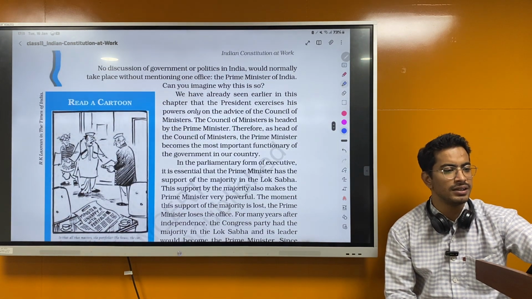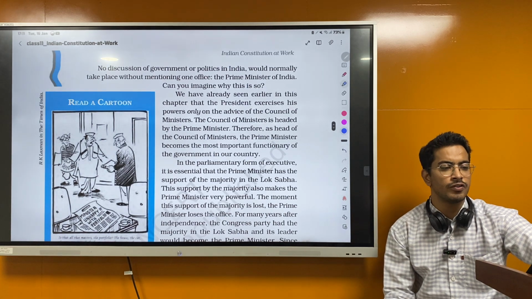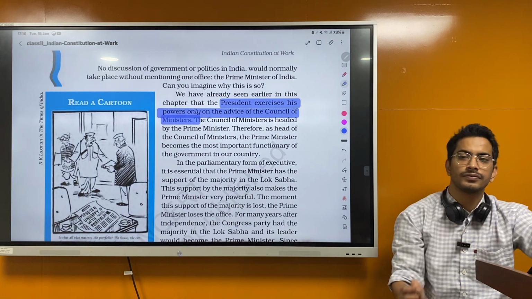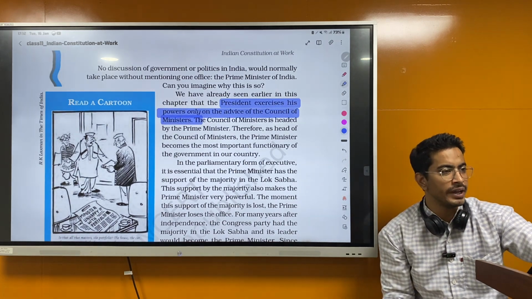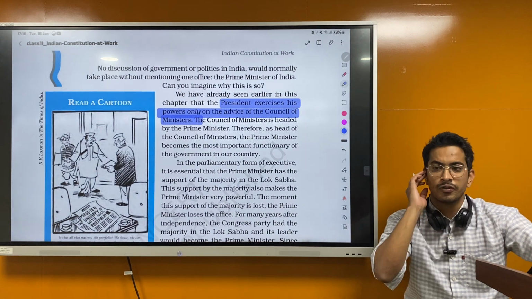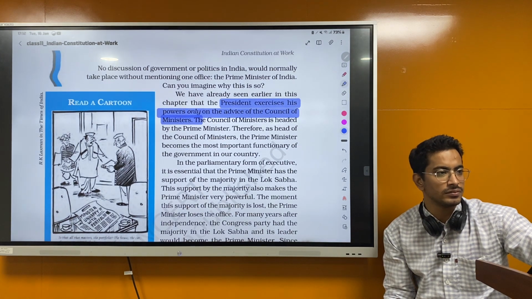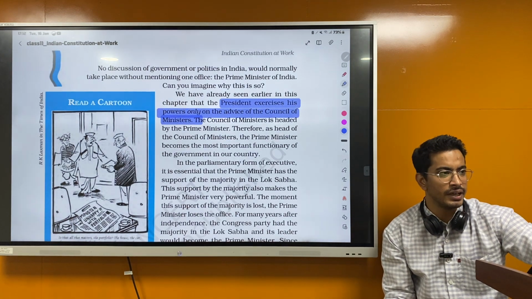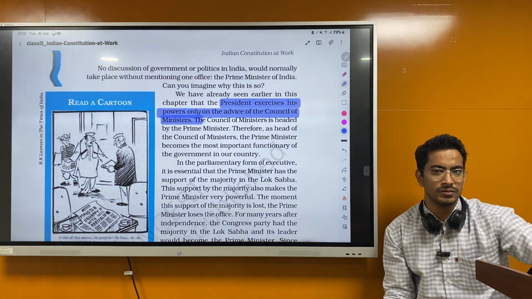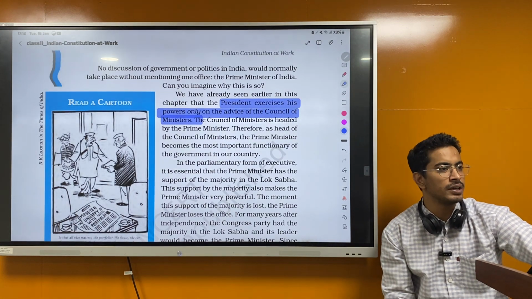We have already seen earlier in this chapter that the President exercises his power only on the advice of the Council of Ministers. Which article was this? 74(1)(a), which says that he will act on the advice given by the Council of Ministers headed by Prime Minister. So can he give it for reconsideration? If he doesn't like it, can he give it back? He can give. How many times? Only one time. Is it mentioned in the Constitution? Yes, 74(1). It mentions that he can give the bill back for reconsideration.